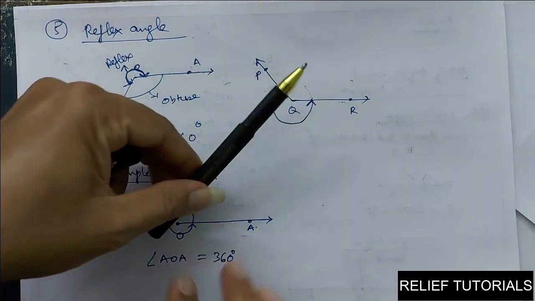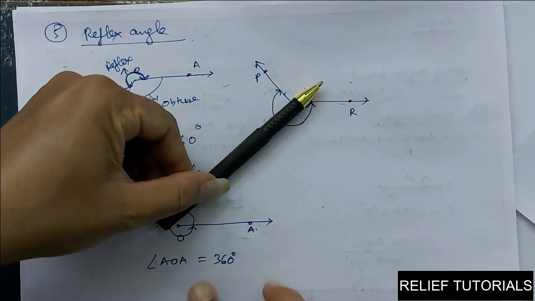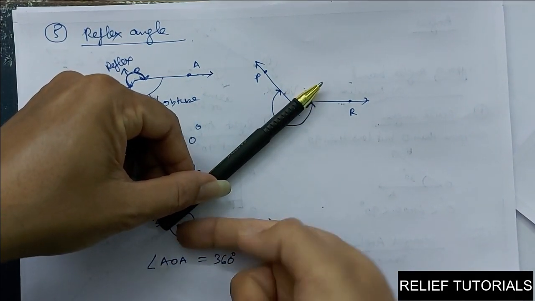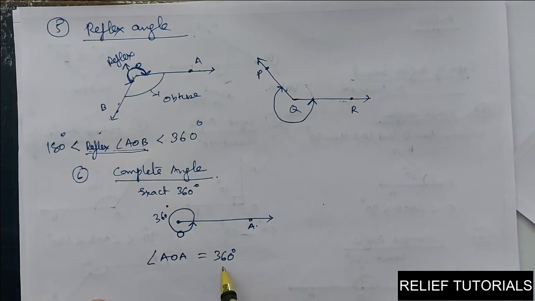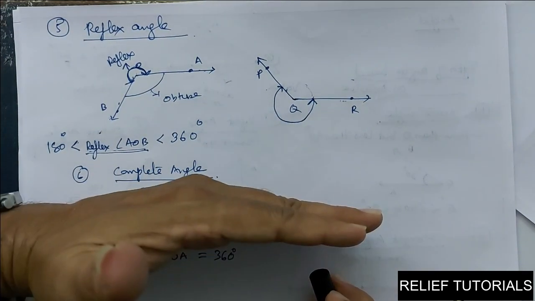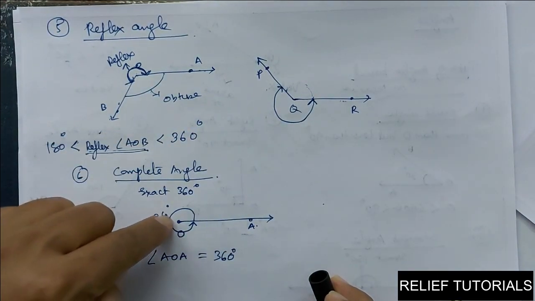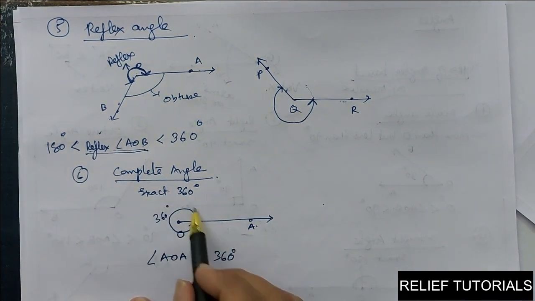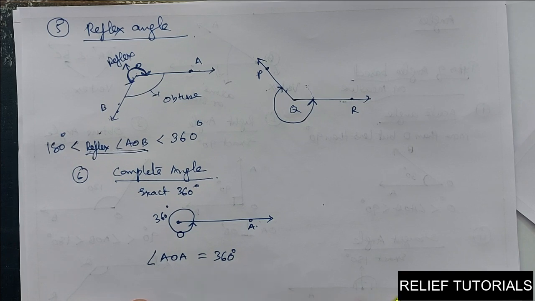See, for angles you require two arms. This way two arms you require. But here, the complete angle AOA means from here OA is one ray and OA is another ray, the same ray. So this angle is called 360 degrees. It is a complete angle. Clear?